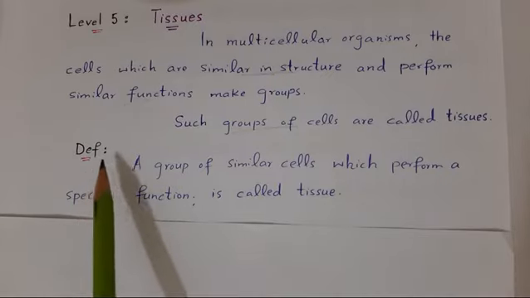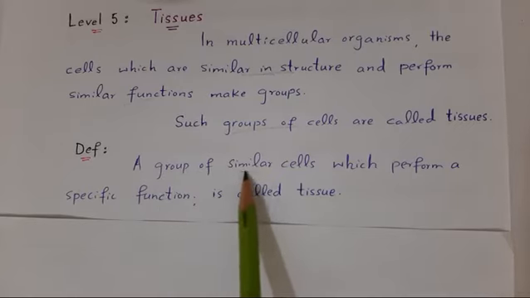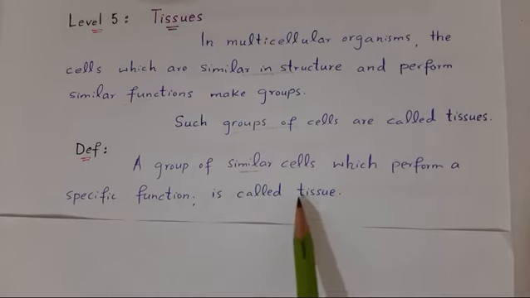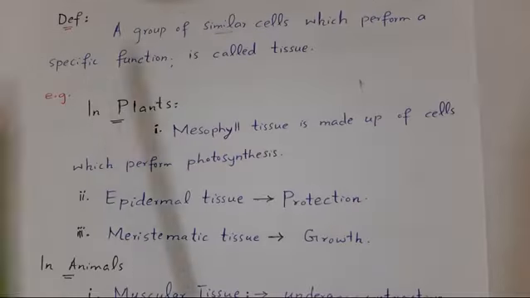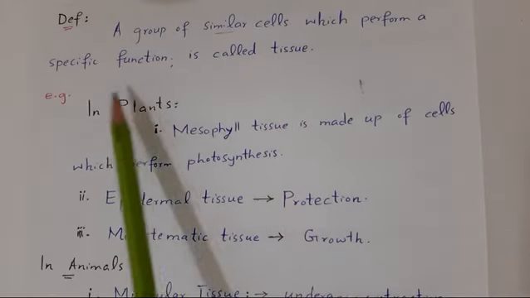So what is tissue? How can we define tissue? A group of similar cells which perform a specific function is called tissue.